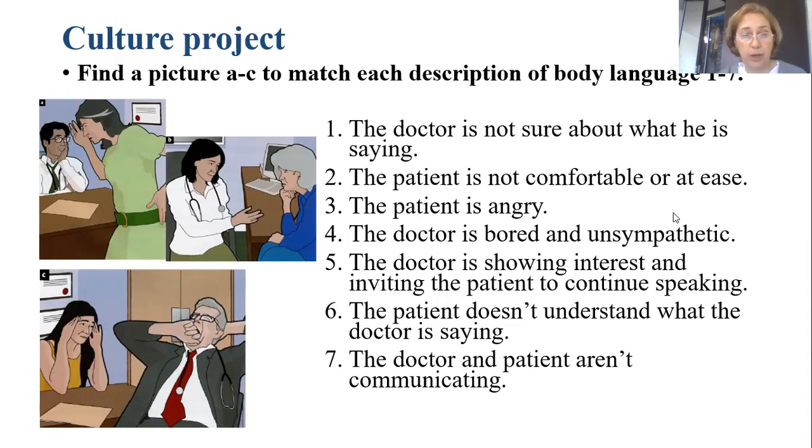So sentence number 2, the patient is not comfortable or at ease. Which picture is it? Maybe C. Yes, picture C here. She's touching her head with her hands. She's not comfortable. Okay. Then 3, the patient is angry. A, yes, she's waving her hands. She's angry.